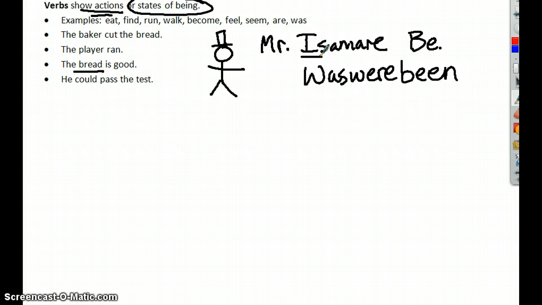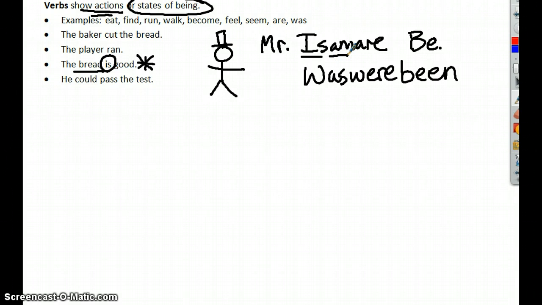Is. In our second example here, is is the verb. It's functioning as the linking verb in the sentence. We oftentimes call state of being verbs linking verbs. It's like a big equal sign. It's taking the bread and equaling it to good. There's no action. Is is the state of being verb, or the linking verb.